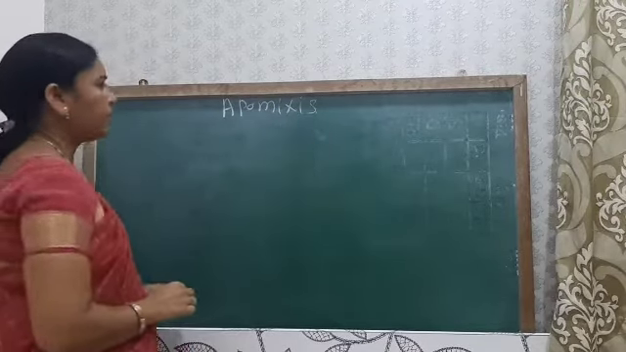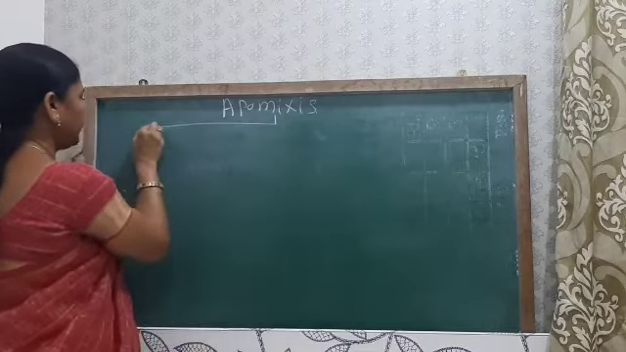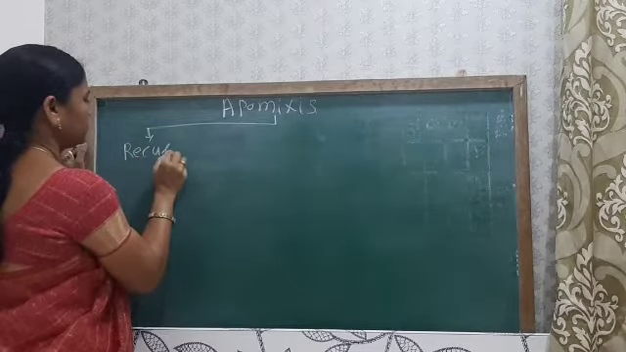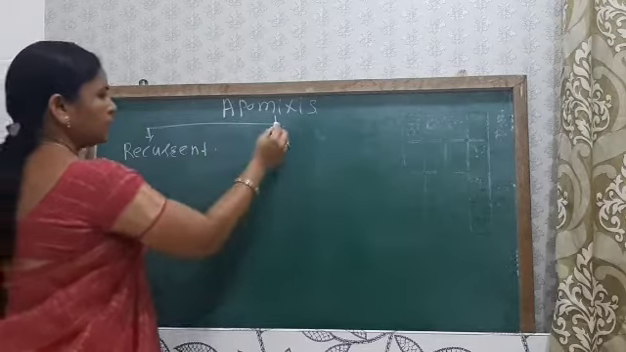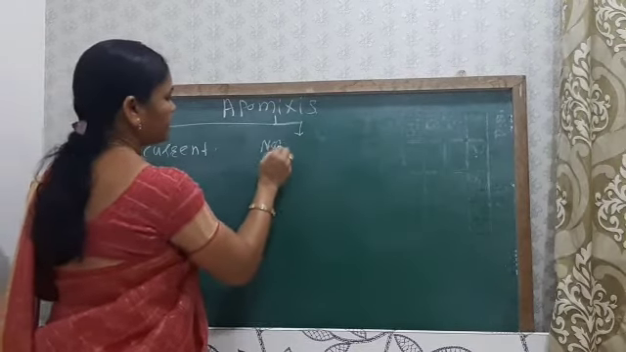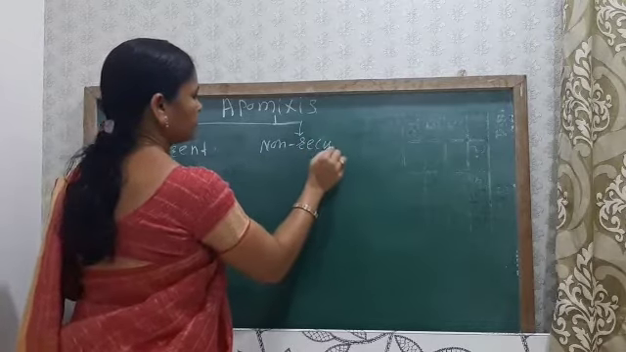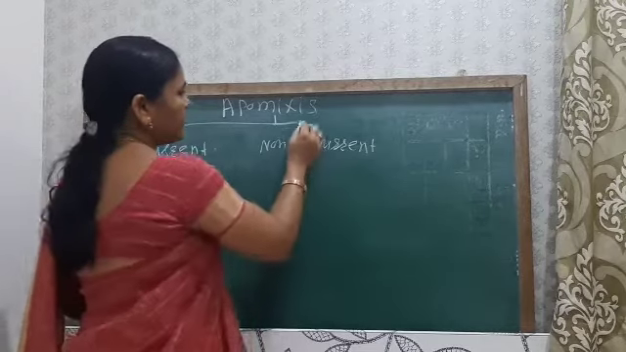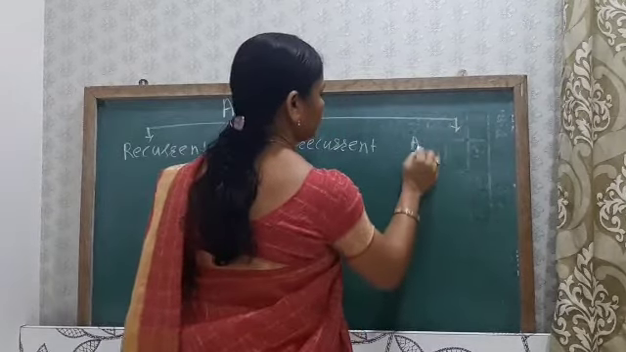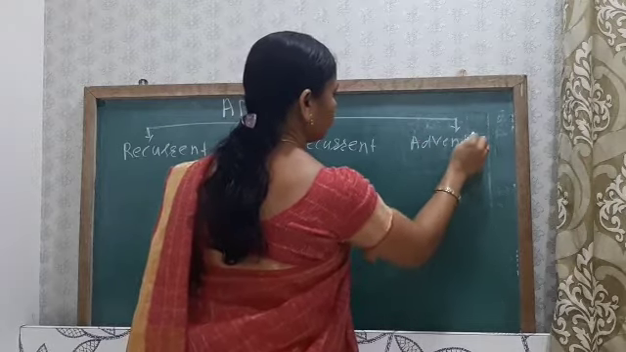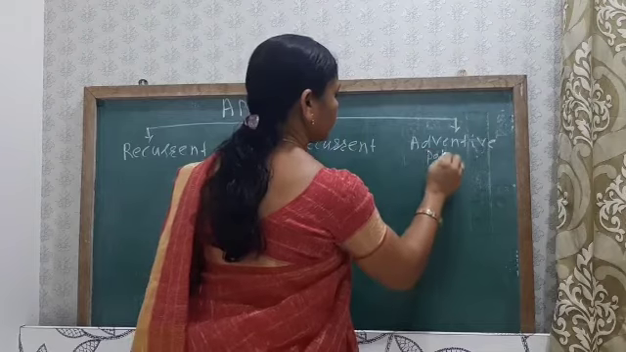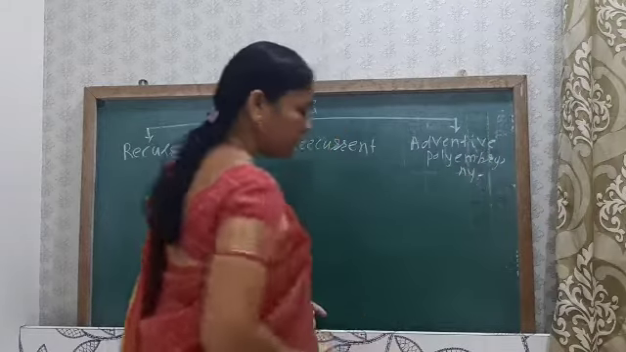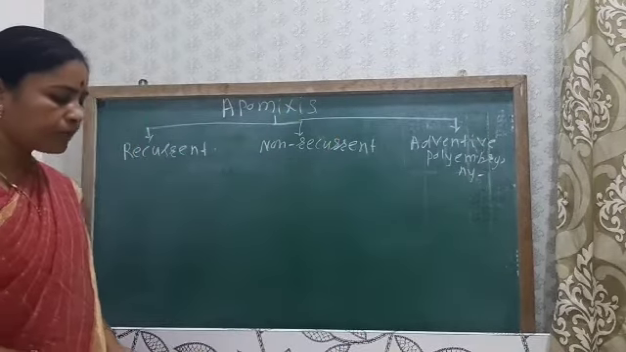So apomixis is mainly divided into three types. One is the recurrent apomixis, another is the non-recurrent apomixis, and third is the adventive polyembryony. Okay, so first we see what is meant by the recurrent apomixis.